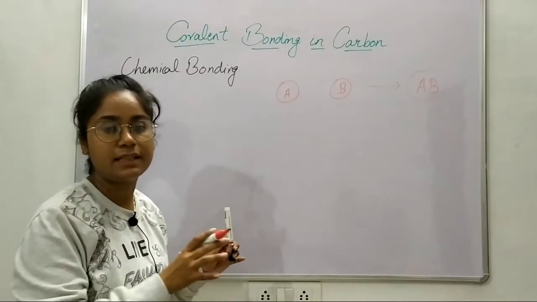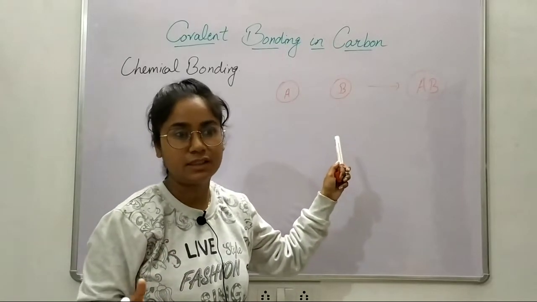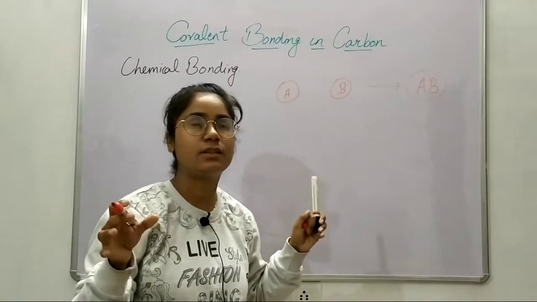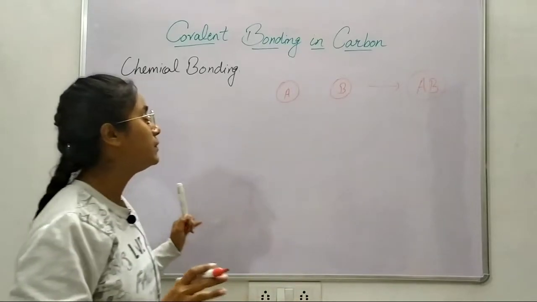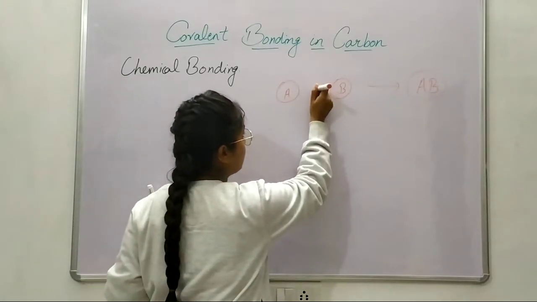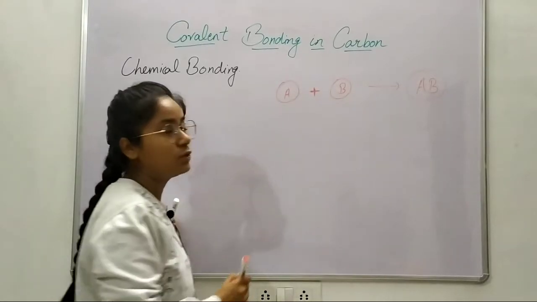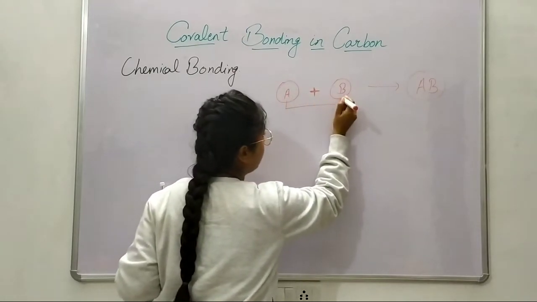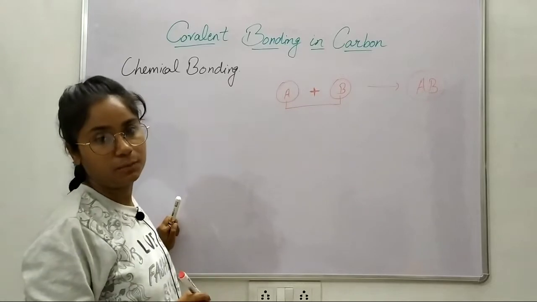This is what happens in a chemical reaction, and for that a certain temperature, pressure, some catalyst, presence of some gas, or heating, cooling, whatever is needed. The plus sign is there to show that these two would react with each other and form a bond, and that bond is the chemical bond.